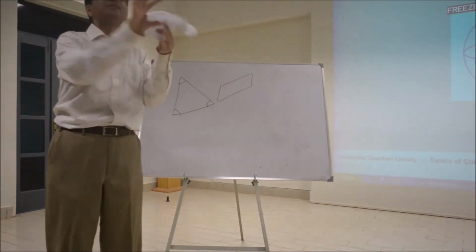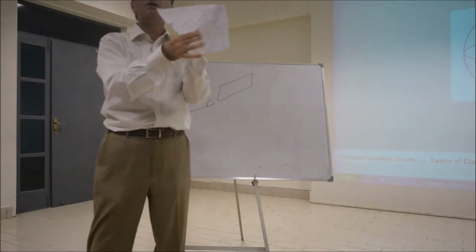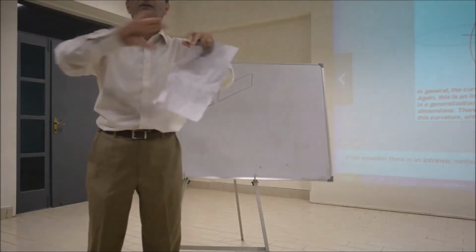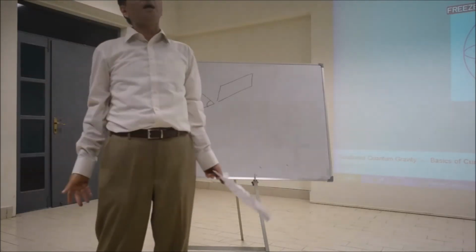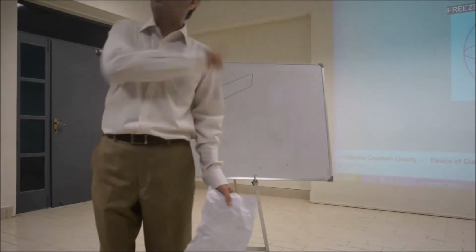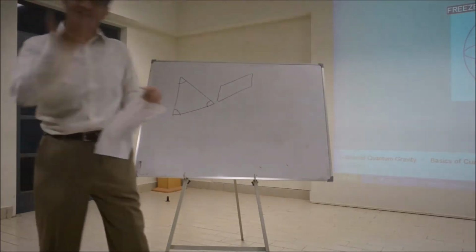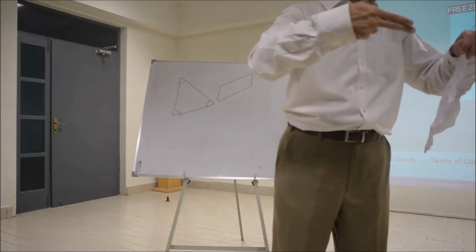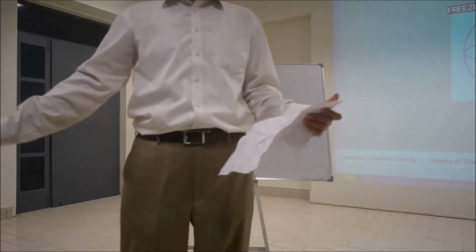But since I cannot roll this into a surface of a sphere, can I? No. Conversely, I can roll a cylinder back into a flat surface. Can I do this with the surface of a sphere without cutting? I cannot. So that is the basic distinction between surfaces that have an intrinsic curvature and surfaces that don't. If a surface has an intrinsic curvature, it cannot be rolled into a flat piece of paper without cutting, like the surface of a sphere. But if it can be rolled, it does not have an intrinsic curvature, right?